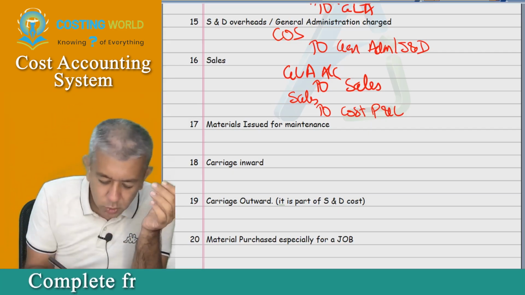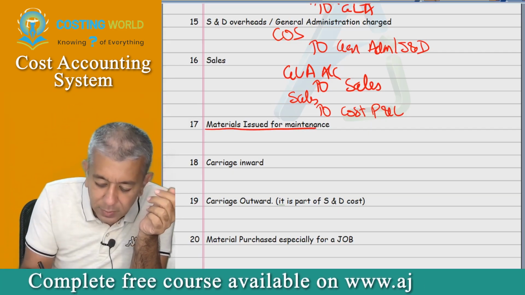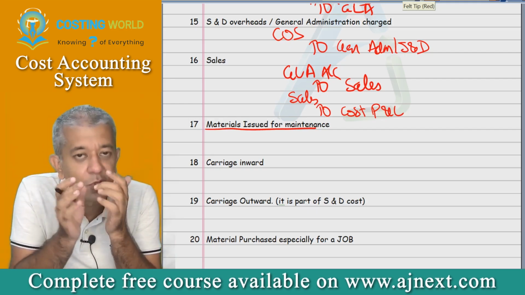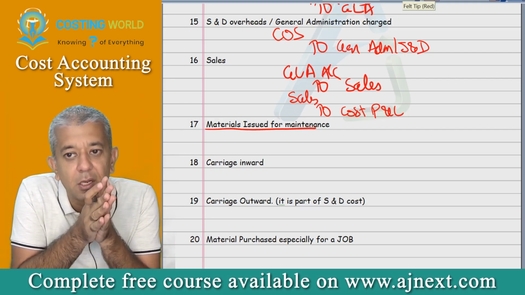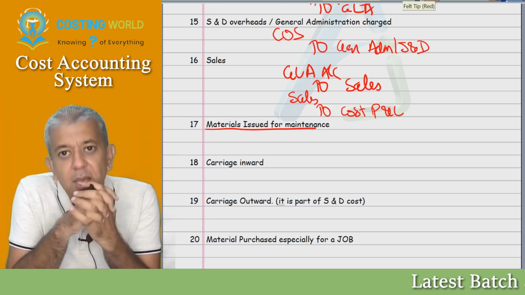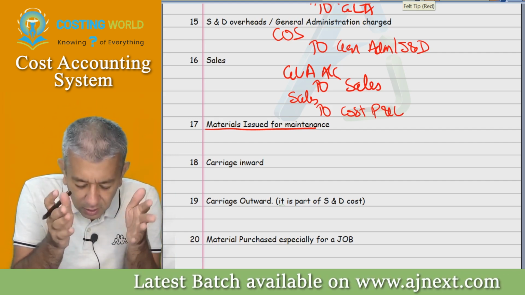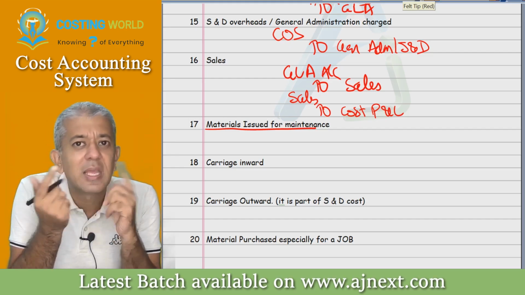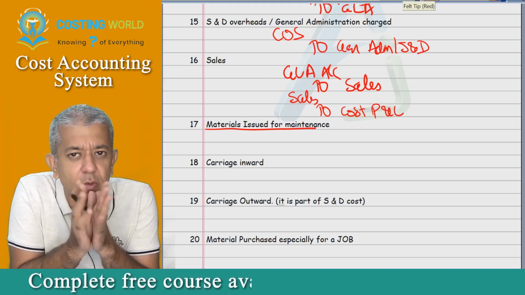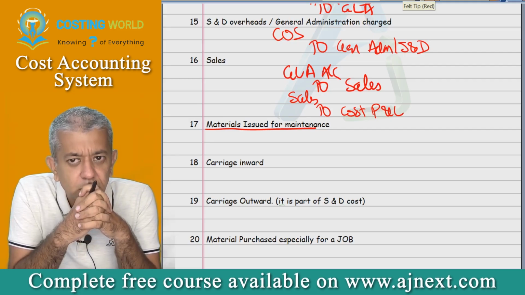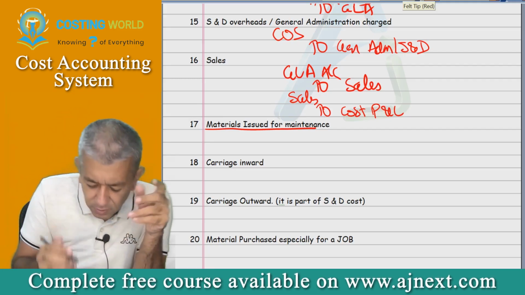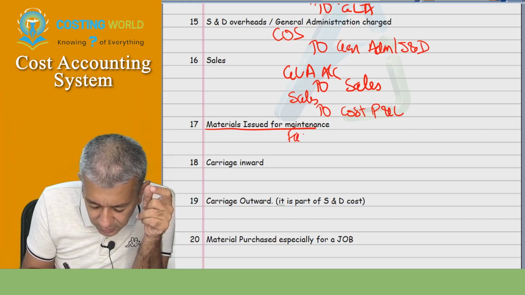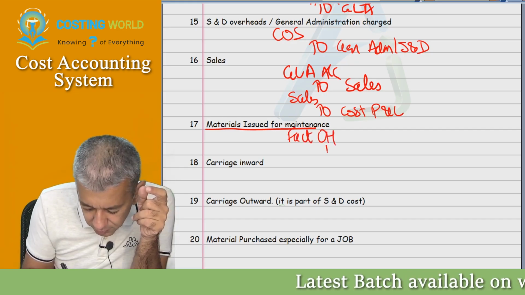Now, materials issued for maintenance. By default, when I am writing this particular entry, I am assuming that it is issued for maintenance of the factory. And if it is issued for the maintenance of the factory, then yesterday we did this particular entry. It's something like grease, phenyl which is issued. So what was the entry yesterday? Factory overheads account debit to SLC. So that's entry number 17, please record.